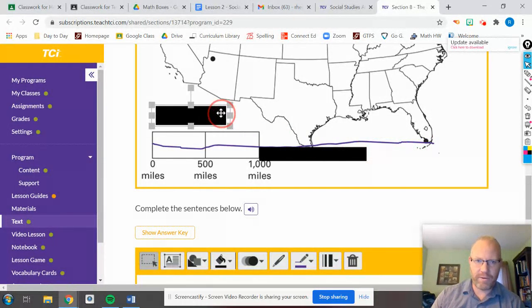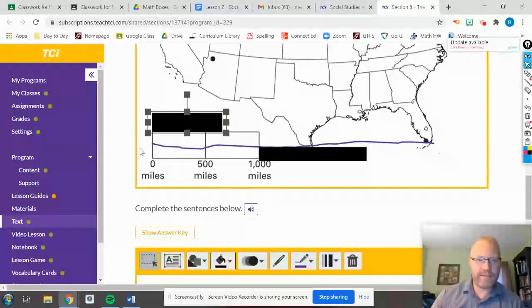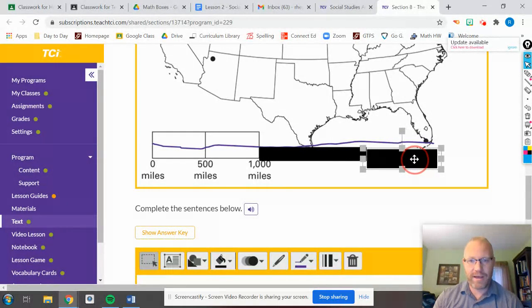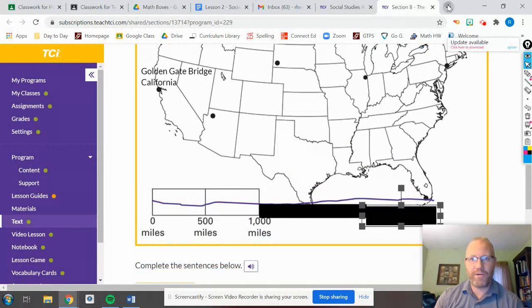Now, how far along is this box that I made? So this box I made is 500 plus some. If I were to look at this, I'm not quite halfway through. So I'm going to say I'm about half of a half, which is a quarter. A quarter of 500 is about 125. So 125 plus 500 is 625. So let's estimate that we are around 2,625 miles from the Golden Gate Bridge.